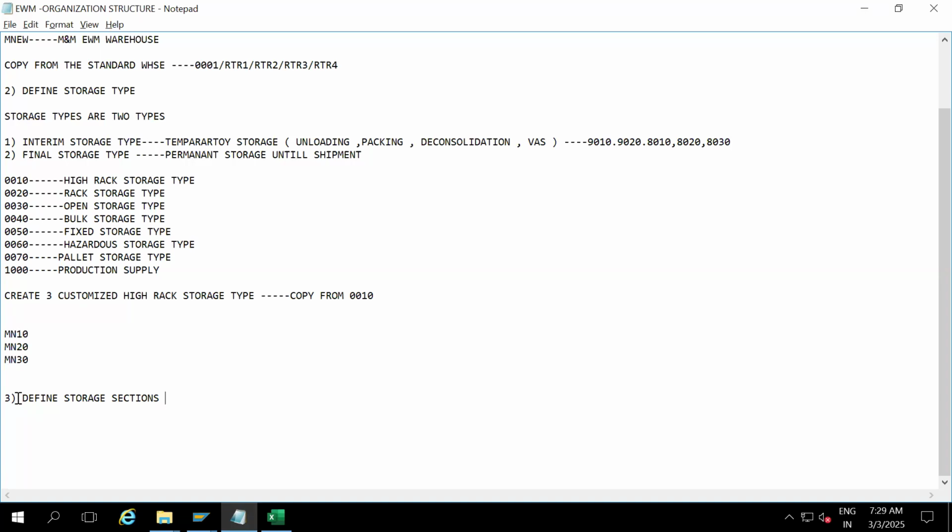As per the business requirement, my warehouse manager is saying in MN10 he wants to create FMS, NMS, and SMS: 3 sections. Fast moving goods section, slow moving goods section, non-moving goods section. And in MN20, he doesn't want to create any sections. Let it go with the standard 0001, one section. MN30 also 0001, that is total section. Is the storage section mandatory in EWM? Answer is no. Storage section is not mandatory in SAP EWM.